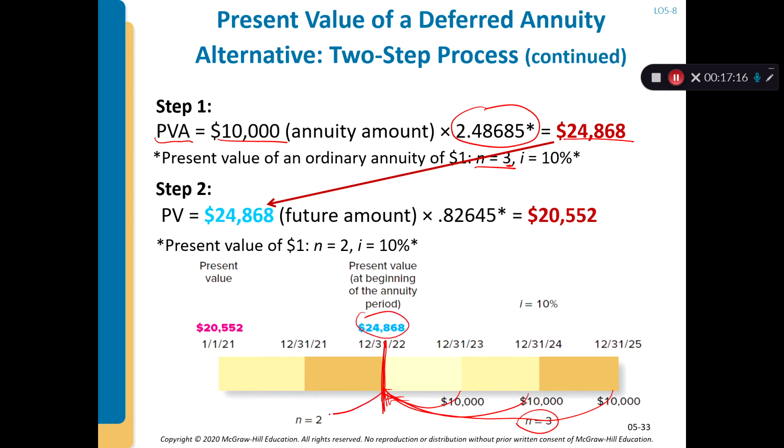So that means that you have to discount it back to today, which is January 1st, 2021. So you use the $24,868, treat it as a future amount at a discount rate of 10% and a period of 2. And then you find in the present value of a single amount table that the factor is 0.82645, and then you find the present value is actually $20,552.